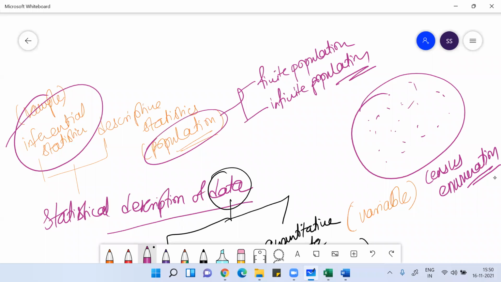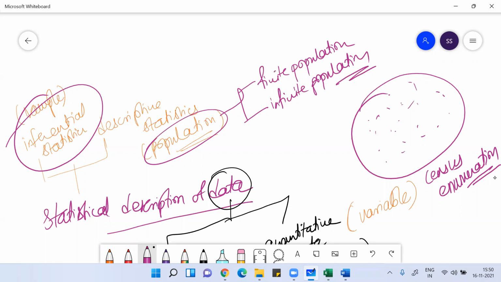Then the third thing is diagrammatic presentation. We use line diagram, bar diagram, pie chart. A line diagram can be a simple line diagram, multiple line diagram, multiple axis line diagram, or logarithmic line diagram. A bar diagram can be a simple bar diagram, subdivided bar diagram, or percentage bar diagram.